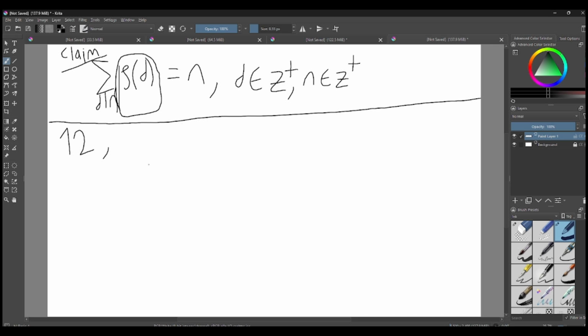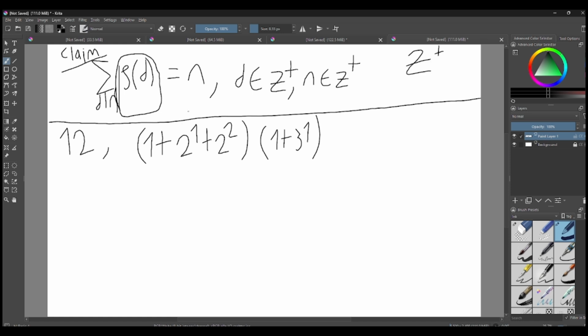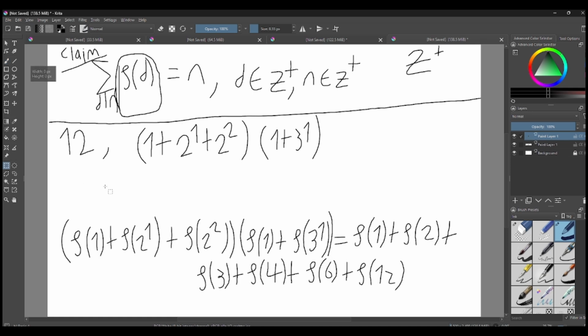Now for 12, we proved that the divisors can be written as (1 + 2^1 + 2^2)(1 + 3^1). So these are, when you expand the parentheses, you are going to get all the divisors summed up together. Let's come back to our original statement. We need to represent totient of d summed up together. So what we can do is we can write this statement right here.